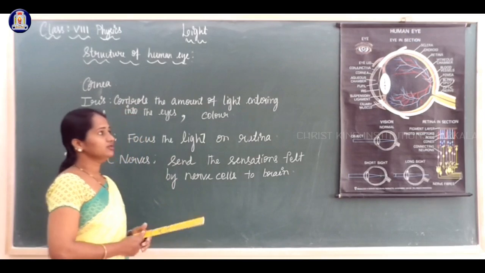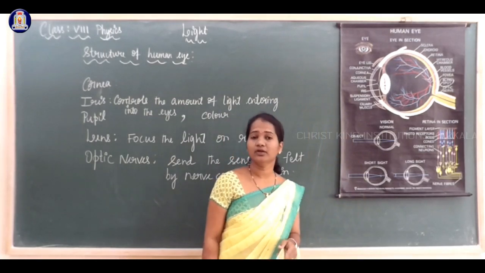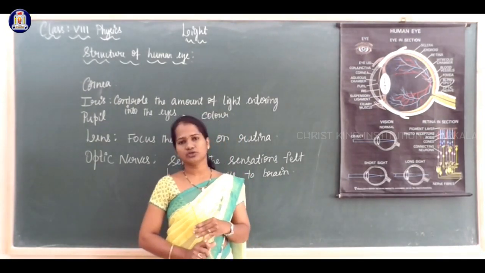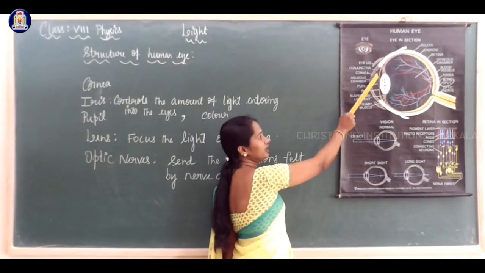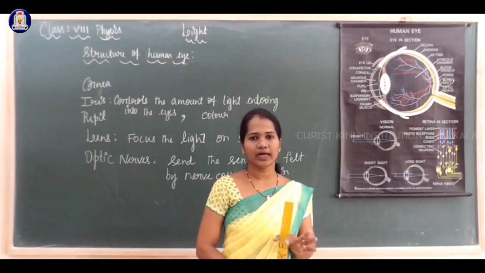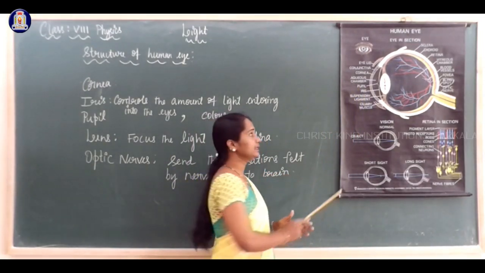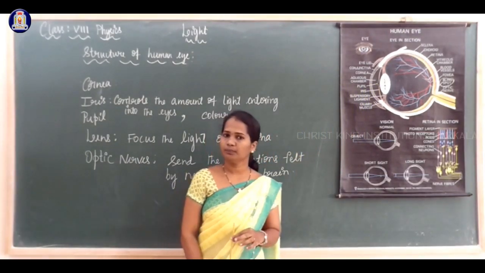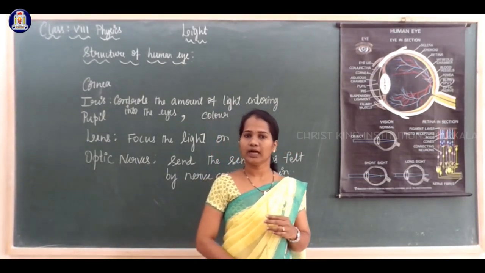Here the first transparent layer is the cornea, which is a bit tough because it protects the interior structure of the eye. Behind the cornea, there is a muscular structure called the iris. It gives a particular color to the eye. The color of the eye mainly depends on the iris. In the middle, we can see a small opening called the pupil. The iris also controls the amount of light entering the eye.